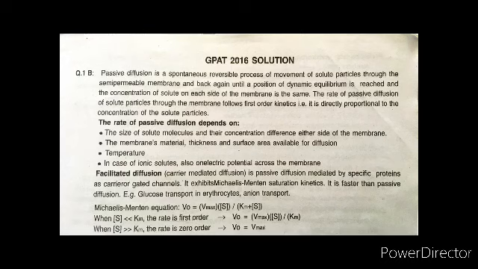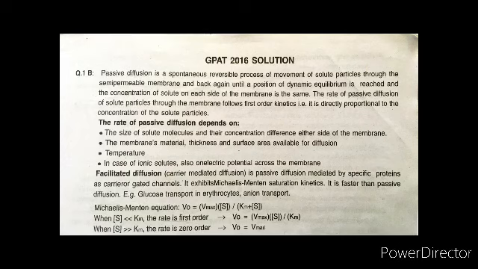Now here are the points on which the rate depends, like size of solute molecule, the membrane thickness, temperature, and in case of ionic solute, on electric potential across the membrane. Now there is another kind of diffusion, that is facilitated diffusion, which is a carrier mediated diffusion. Now this is a passive diffusion mediated by specific proteins as carrier or gated channels. This exhibits Michaelis-Menten saturation kinetics, which is faster than passive diffusion, for example, glucose transport in erythrocytes or anion transport.